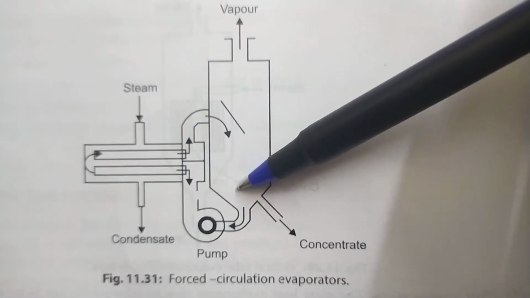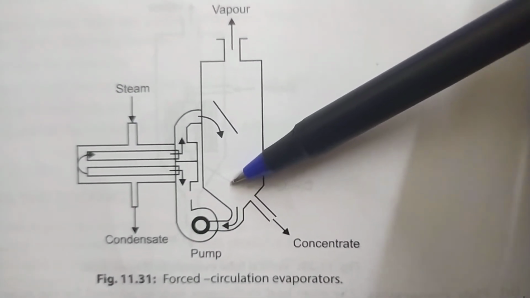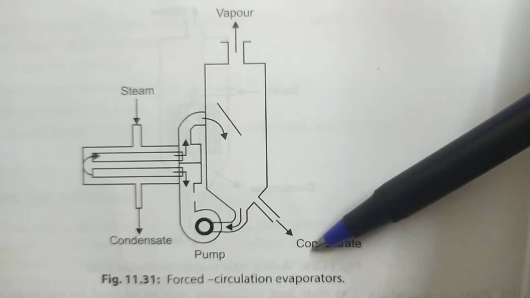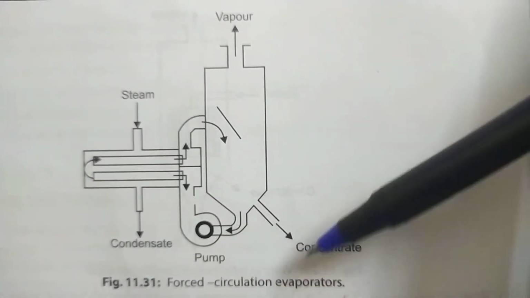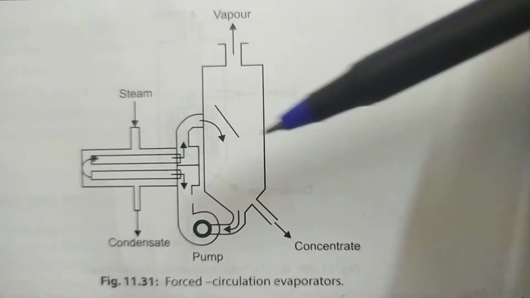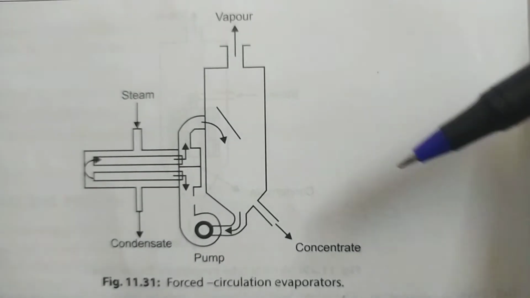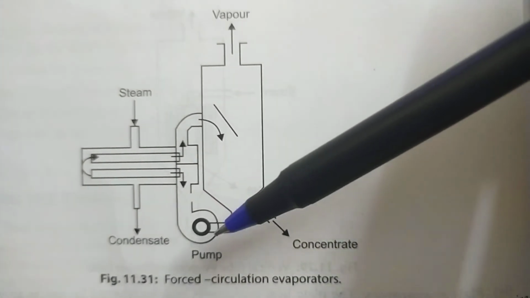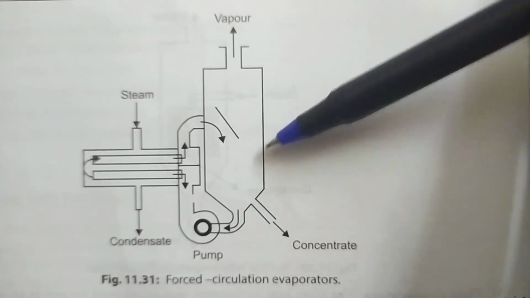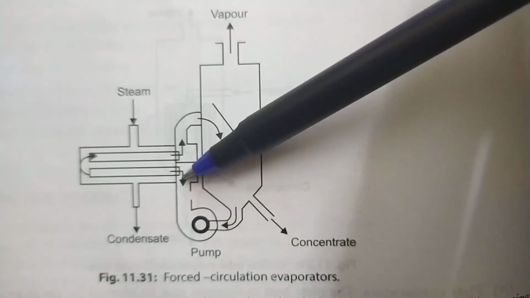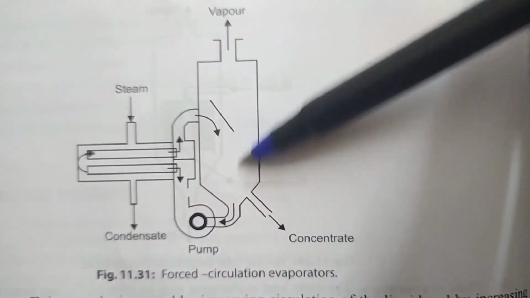If you feel the product is yet to be dried more, and thus you get the concentrate product, dried product from the chamber. This is called a forced circulation evaporator, because you are circulating this back, and then again it goes back and comes into this.